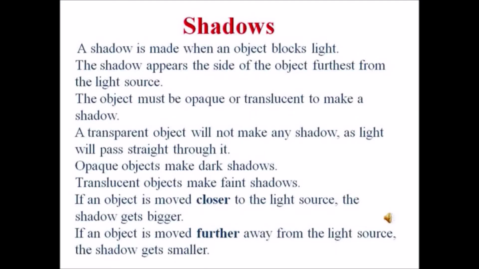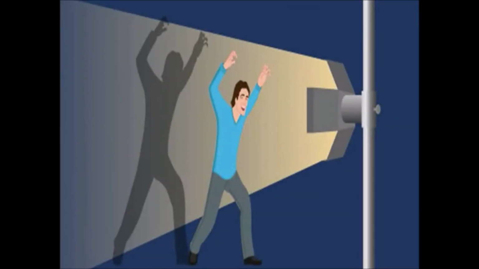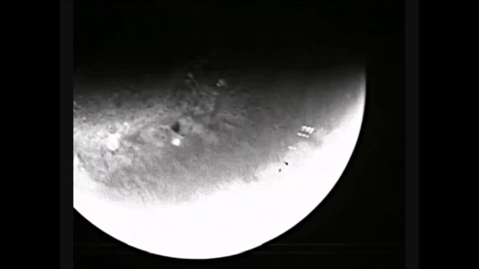Shadows. A shadow is made when an object blocks light. The shadow appears on the side of the object furthest from the light source. The object must be opaque or translucent to make a shadow. A transparent object will not make any shadow as light passes straight through it. Opaque objects make dark shadows. Translucent objects make faint shadows.